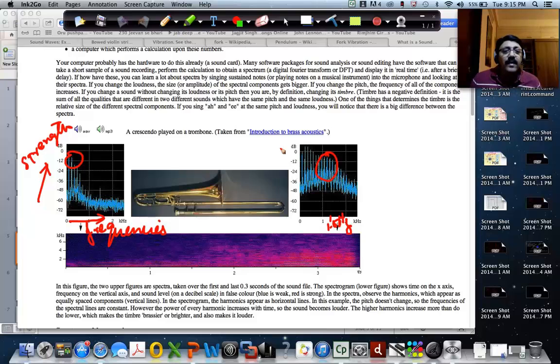So how is this frequency spectrum produced? What happens is that the sound wave is digitized. There's a way of digitizing the sound wave, and that digitized sound wave goes through what we call Fourier.